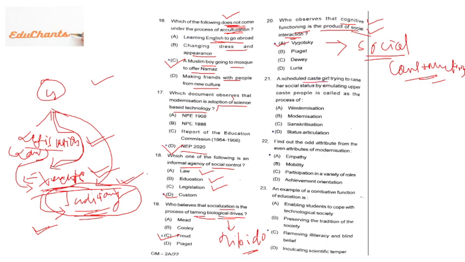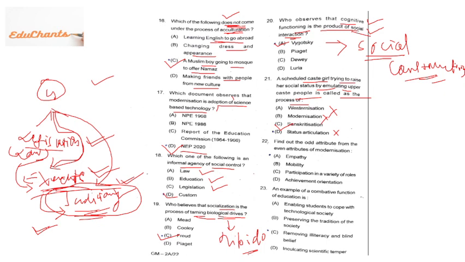21st question. A Scheduled Caste girl trying to improve her societal status by emulating upper caste people is called the process of what? Now, an SC girl trying to emulate upper caste people, so that is not westernization, not modernization, not status articulation. Definitely it is Sanskritization, because it is the process through which we emulate others. That means you want to look like them, you want to copy them.